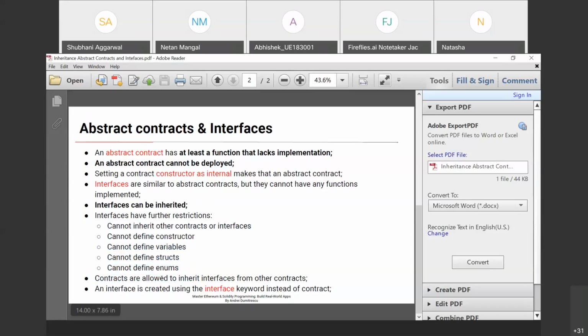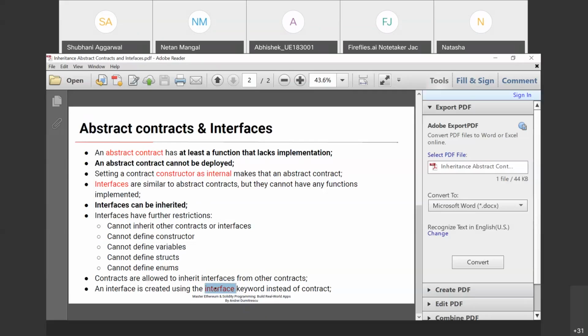Contracts are allowed to inherit interfaces from other contracts, and an interface is created using the keyword interface instead of contract. When we make a smart contract, we use the keyword contract, but when we make an interface for the smart contract, we use the keyword interface.